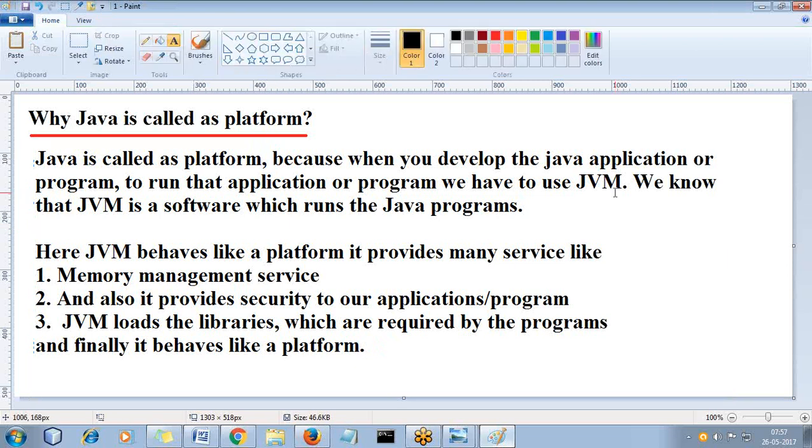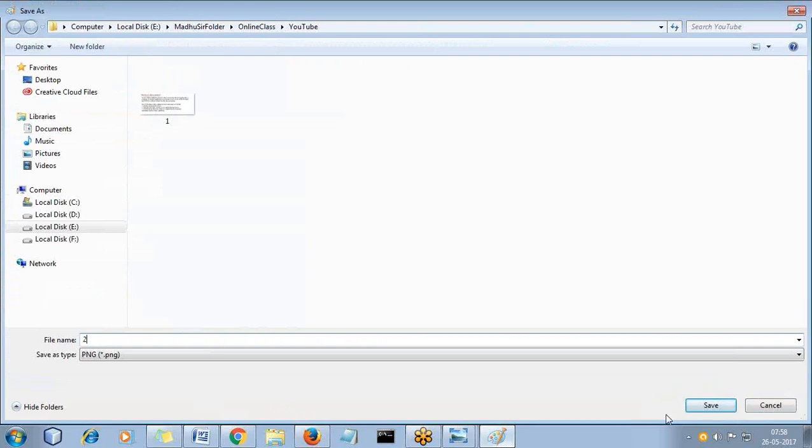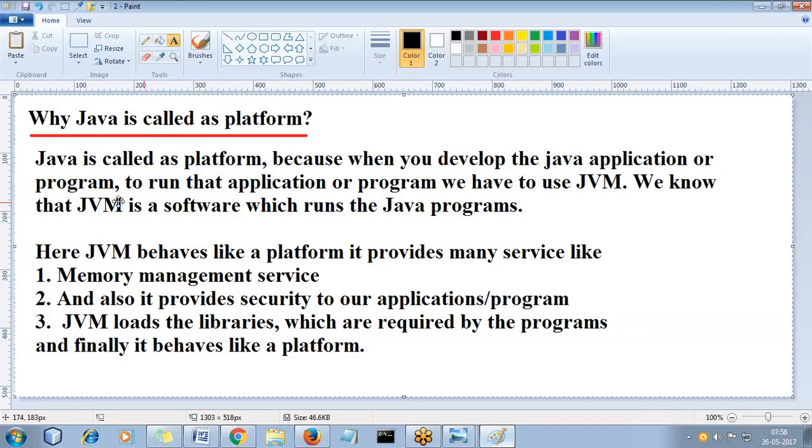You know that we have two types of platforms. In the computer world, if anybody asks you about platform, there are two types of platforms. First one is hardware platforms and second one is software platforms.